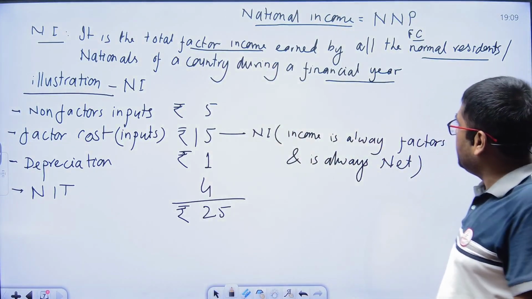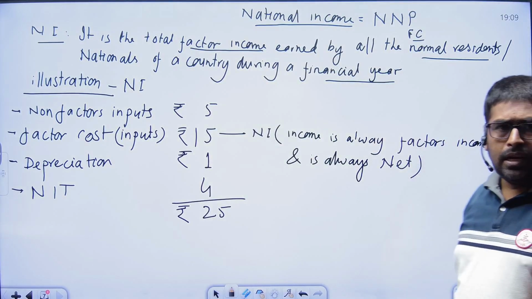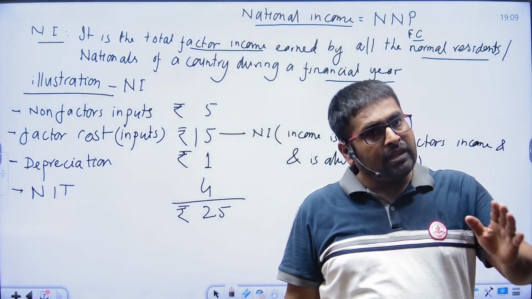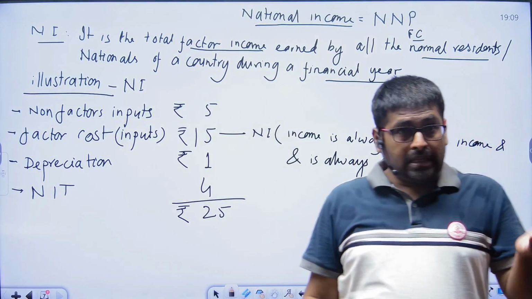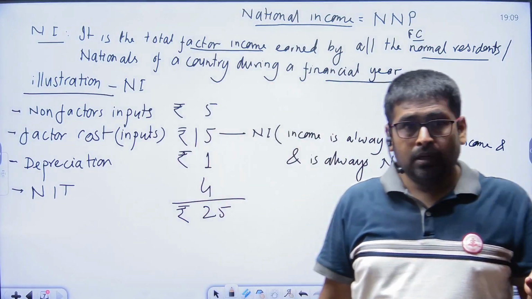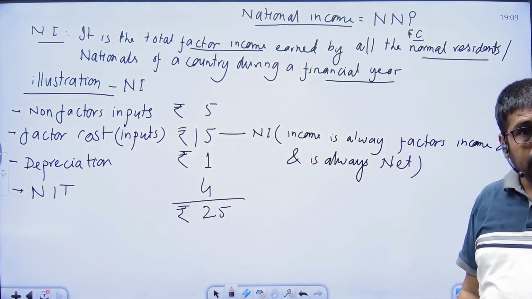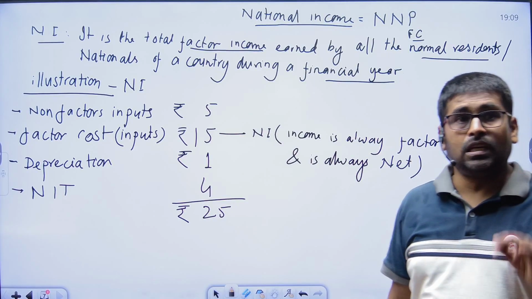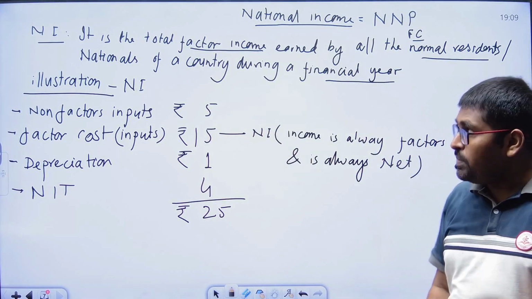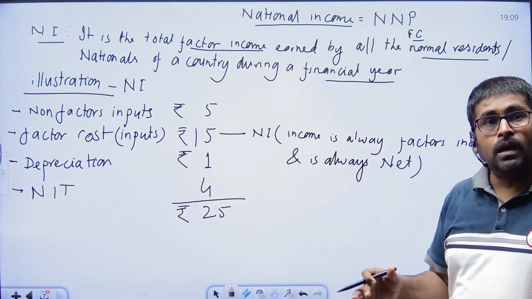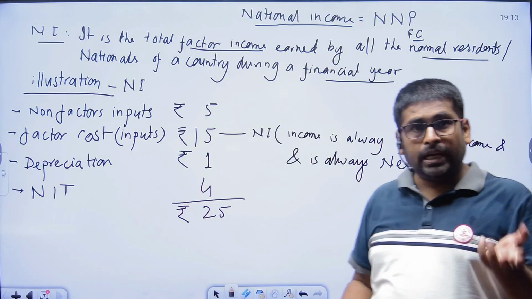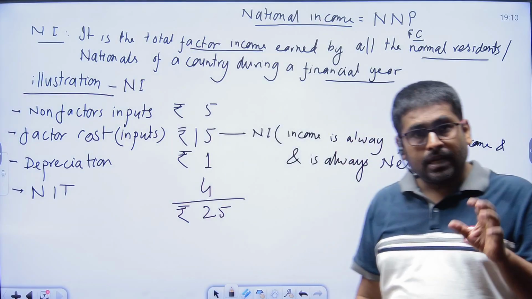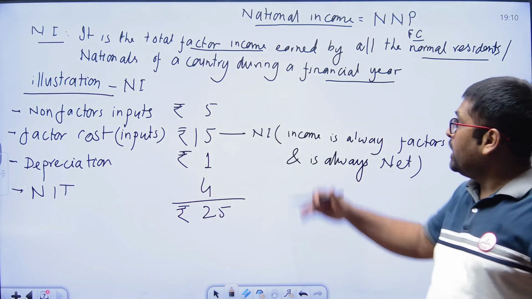Next, the normal resident, that is, the Indian persons or Indian firms or Indian businesses, whether they are earning incomes inside India or abroad, but having a long-term economic interest from India. He might be a citizen or not. It is not necessary that he is a citizen, but he must be a part of India in terms of economic interest. So all the income of such individuals, households, firms and businesses will be included in the national income.